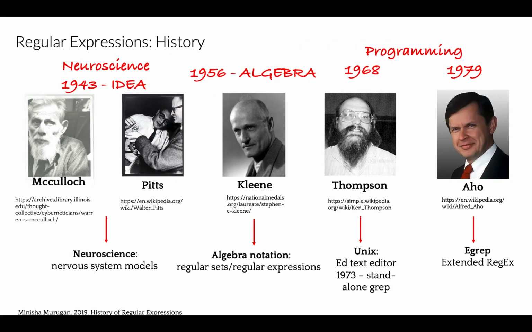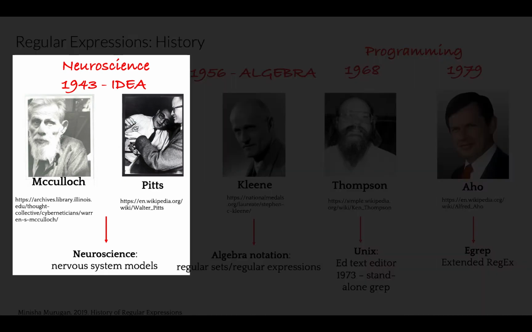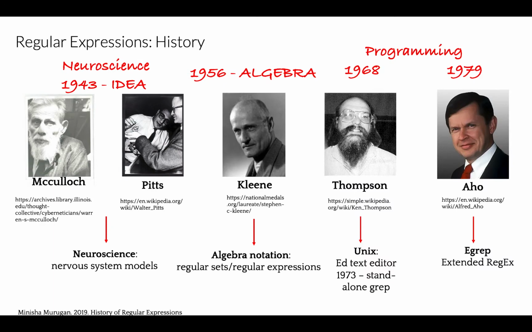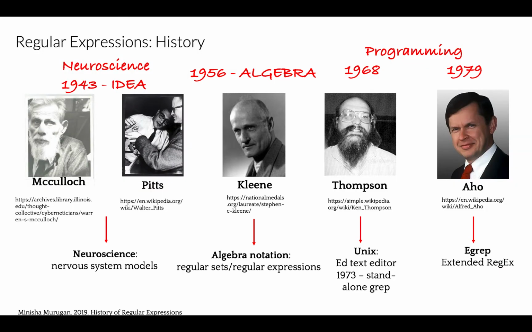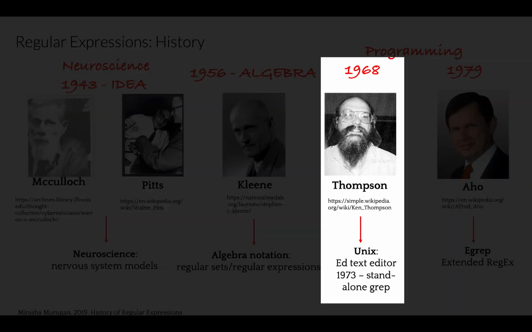The idea of regex originated in the field of neuroscience. In 1943, neurophysiologists McCulloch and Pitts developed models describing how the human nervous system works and how a machine could be built like a brain. In 1956, mathematician Kleene described these models with an algebra he called regular sets, and the notation was regular expression.